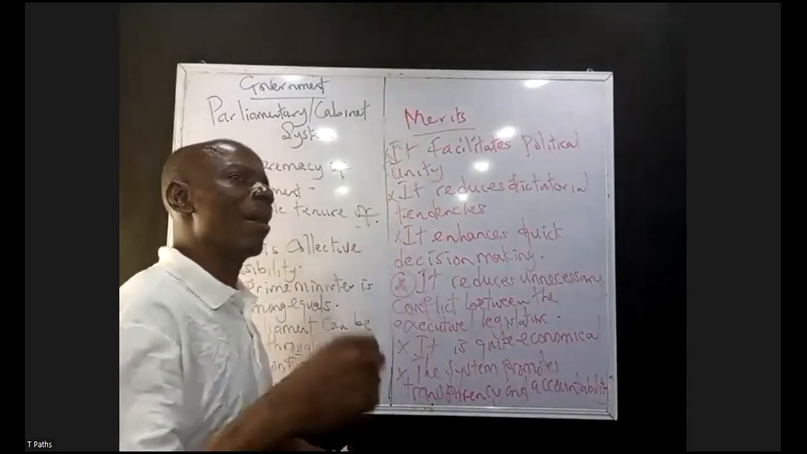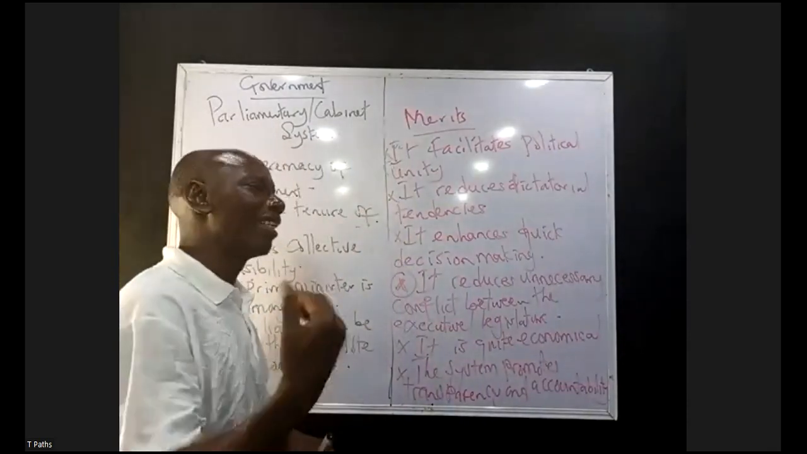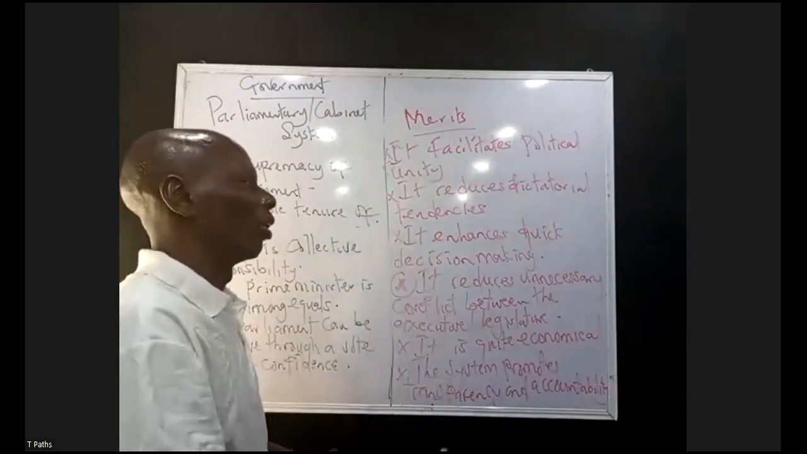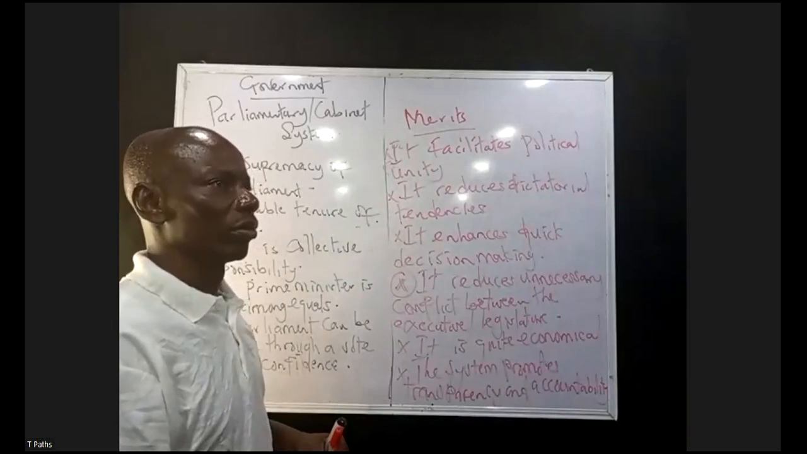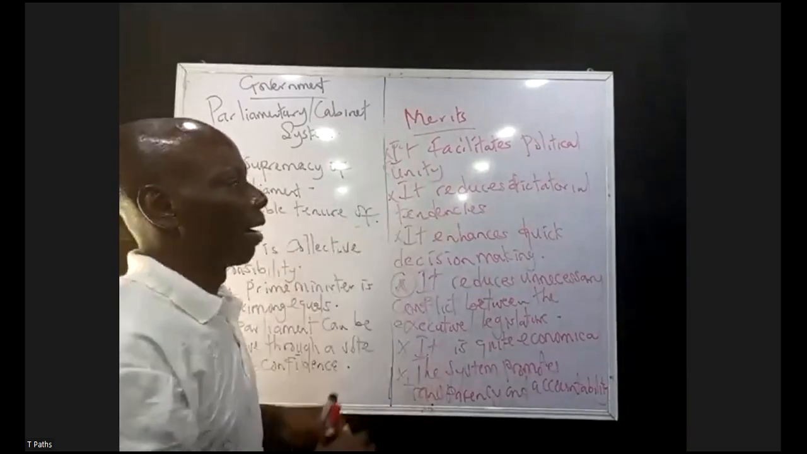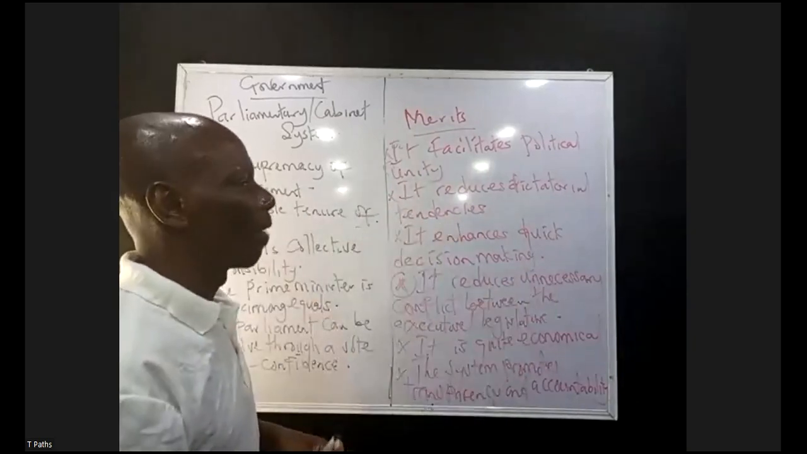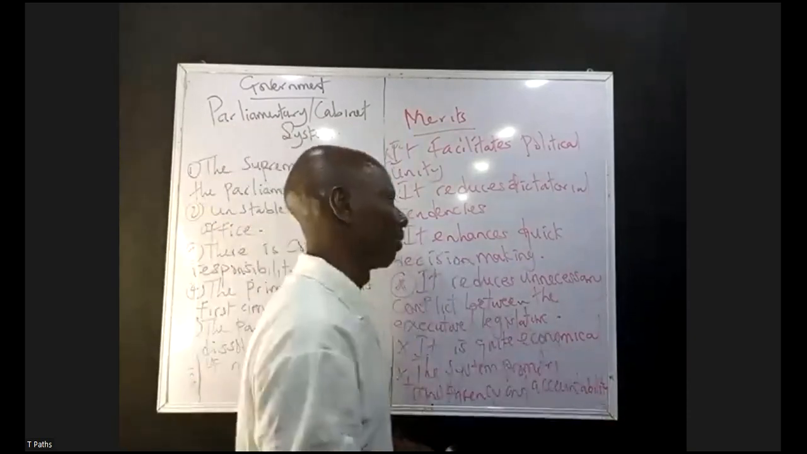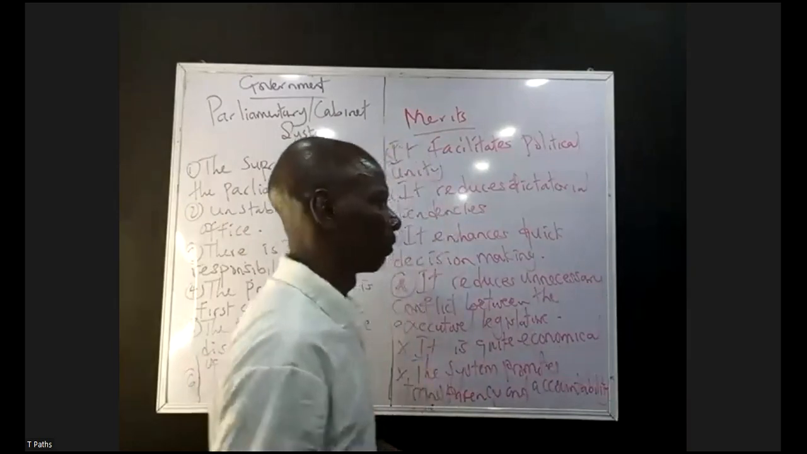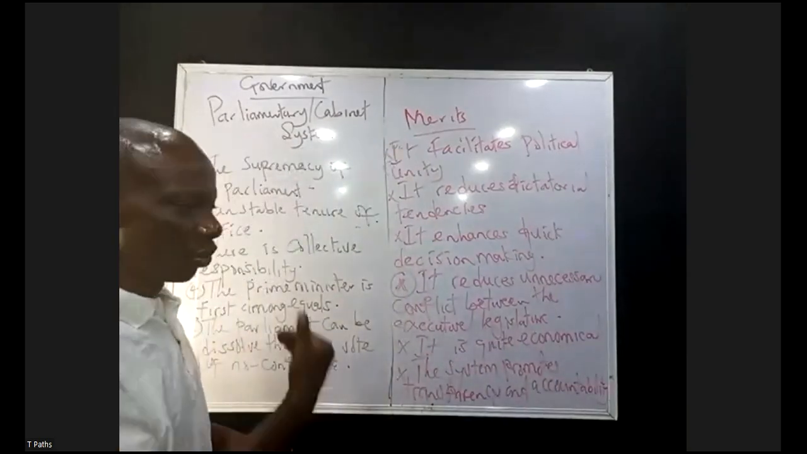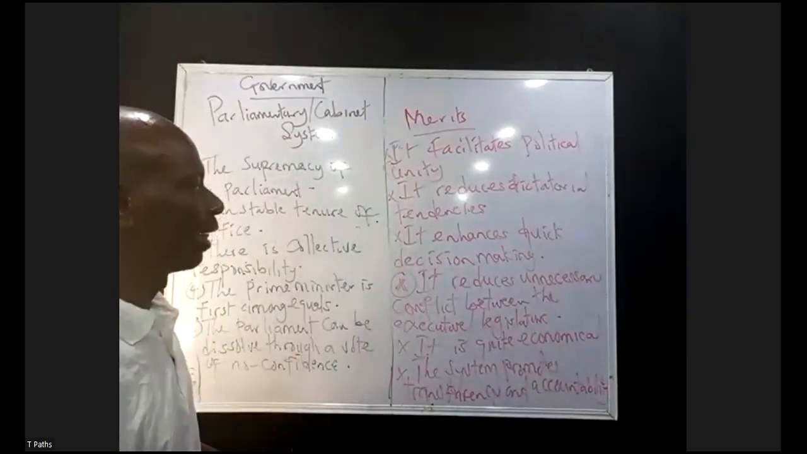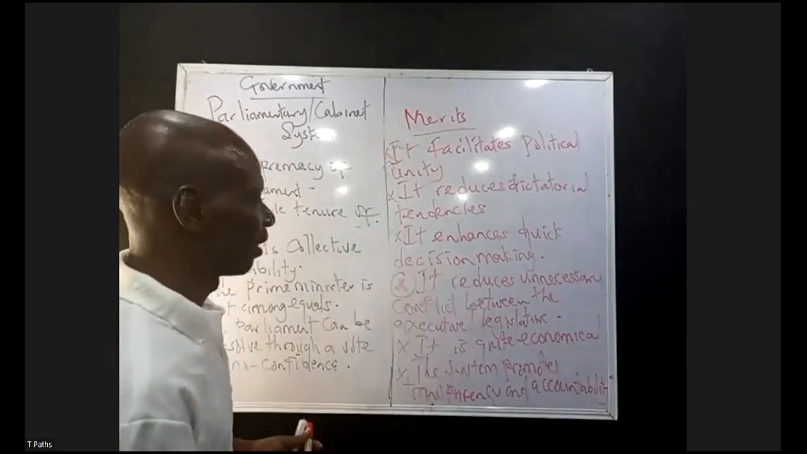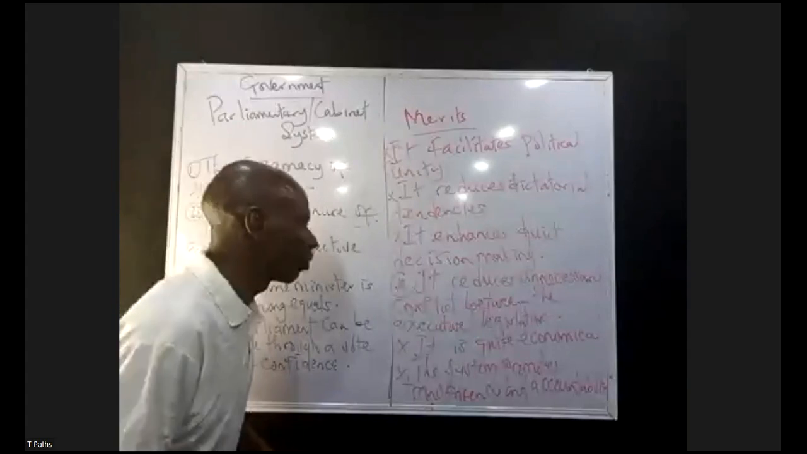2, it reduces dictatorial tendency. We all know that the prime minister is first among equals. At the same time, there are rules and regulations that govern the power allotted to the prime minister. So the prime minister cannot use his power arbitrarily. Otherwise, he will suffer total rejection. So this curtails dictatorial tendency.